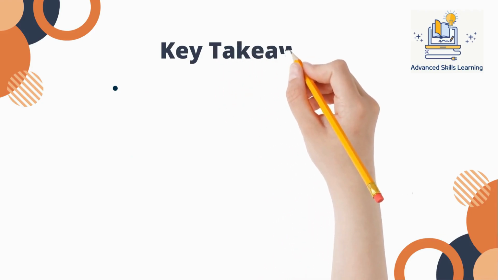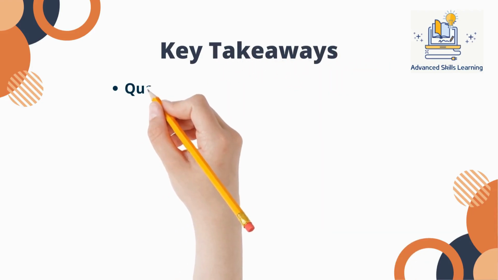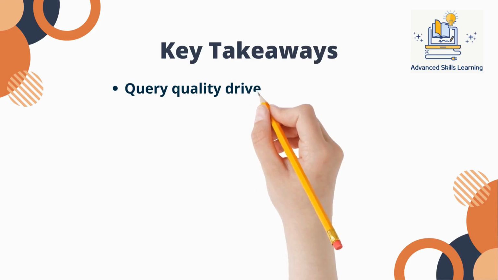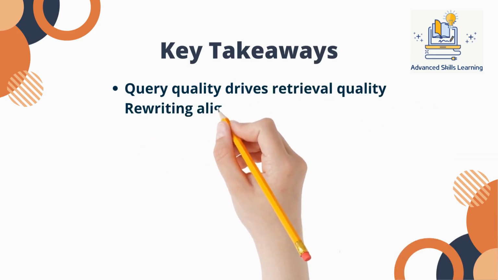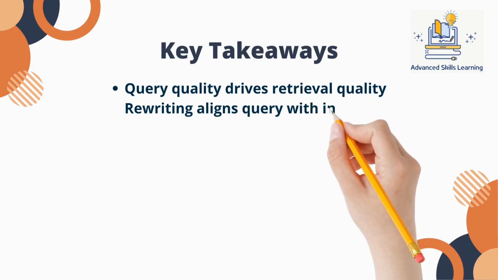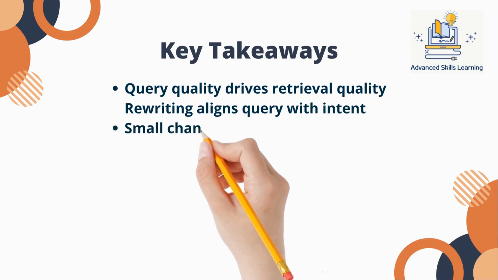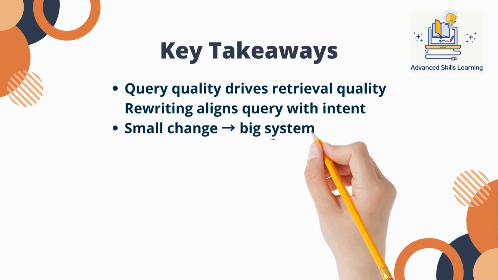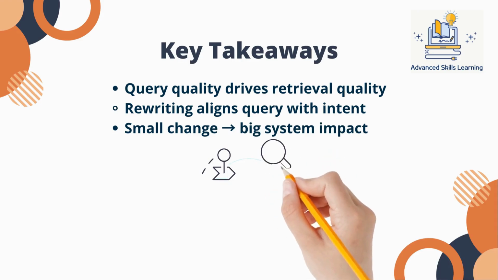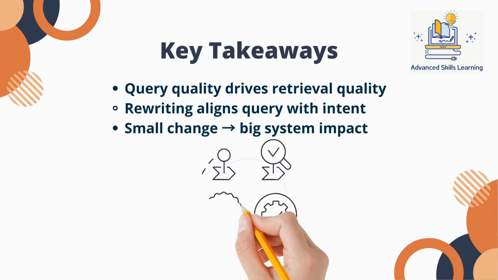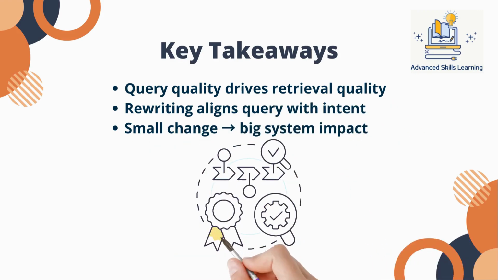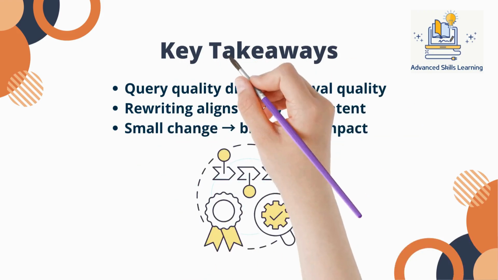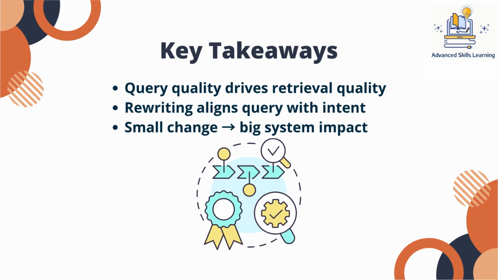So here are the key takeaways. In RAG systems, query quality directly determines retrieval quality. Query rewriting aligns the query with user intent, and a small change at the input can create a massive improvement across the system. If your RAG answers feel off, don't just tune your vector database. Look at your queries, because sometimes the biggest improvement comes before retrieval even begins. If you improve the input to retrieval, you improve the entire RAG pipeline end to end.